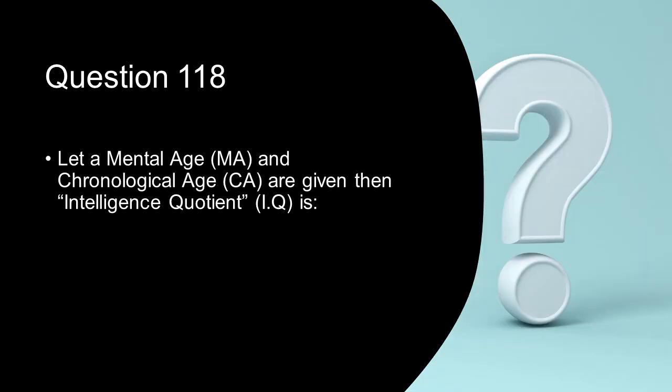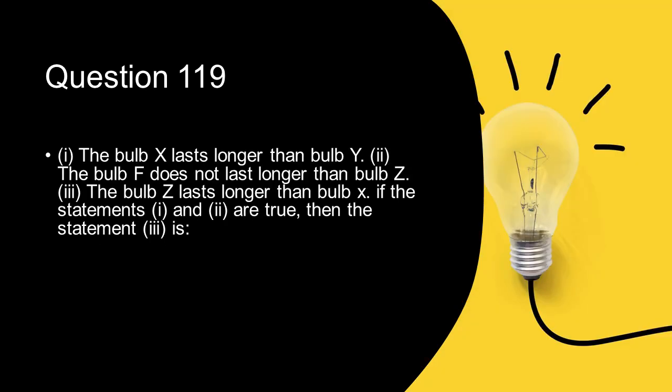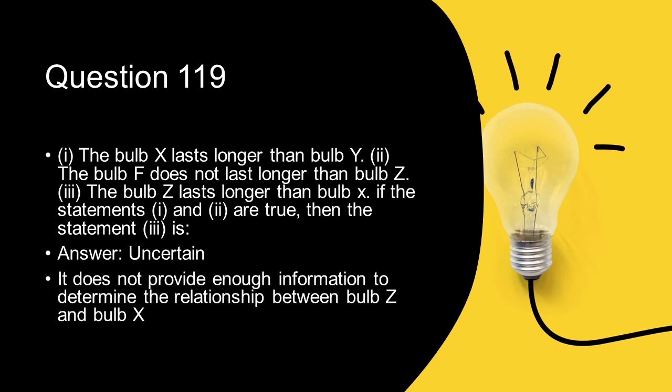Let a mental age MA and chronological age CA are given, then intelligence quotient IQ is MA over CA multiplied by 100. Here three statements are given. Statement number 1 is the bulb X lasts longer than bulb Y. Statement 2 is the bulb F does not last longer than bulb Z. Statement 3 is the bulb Z lasts longer than bulb X. Now, if statements 1 and 2 are true, then the statement 3 is uncertain.